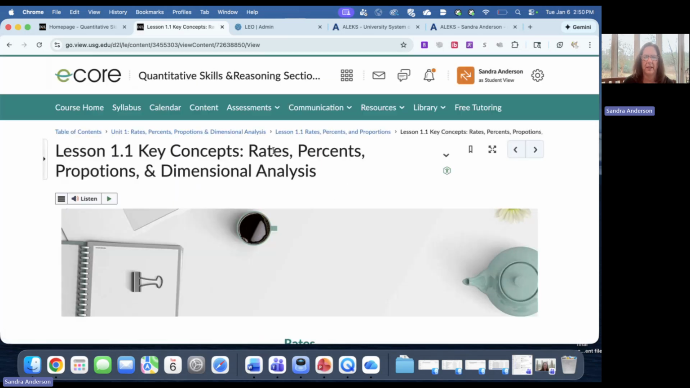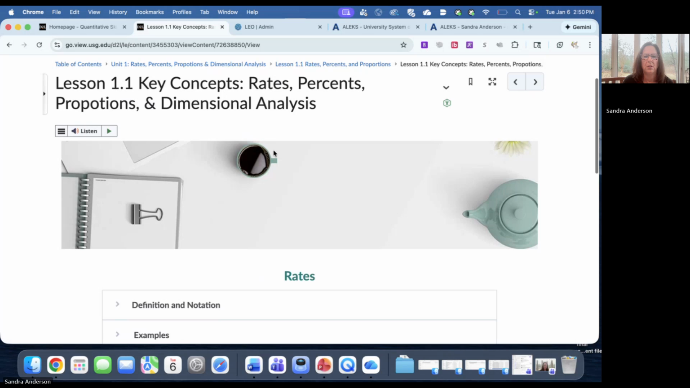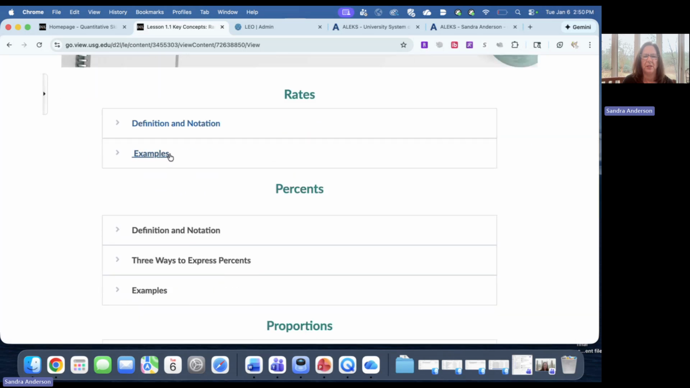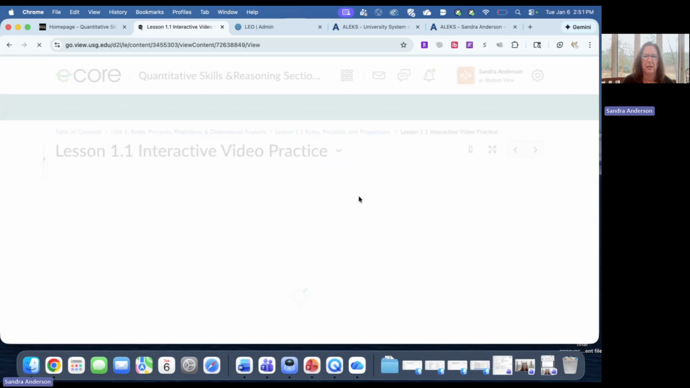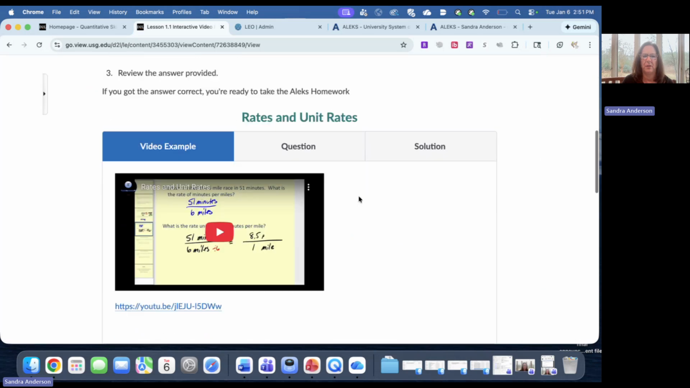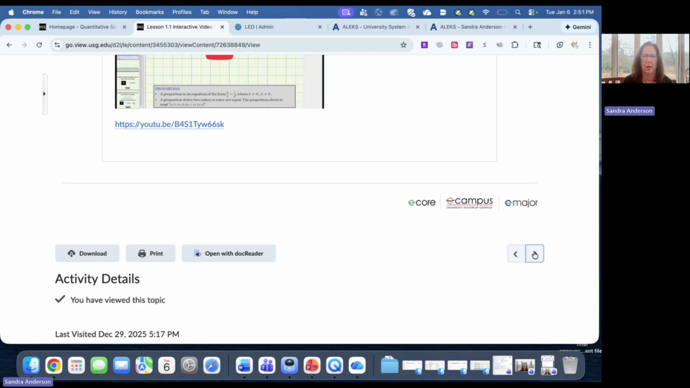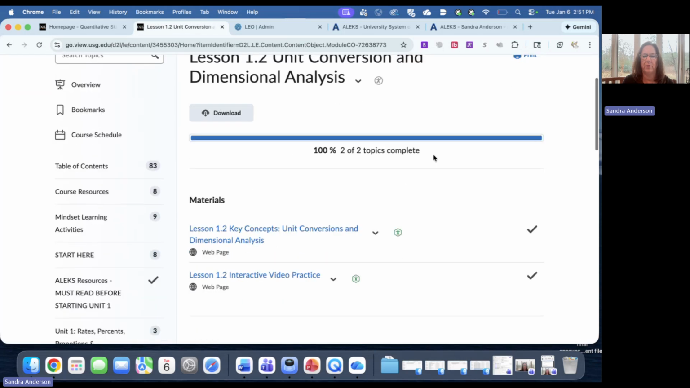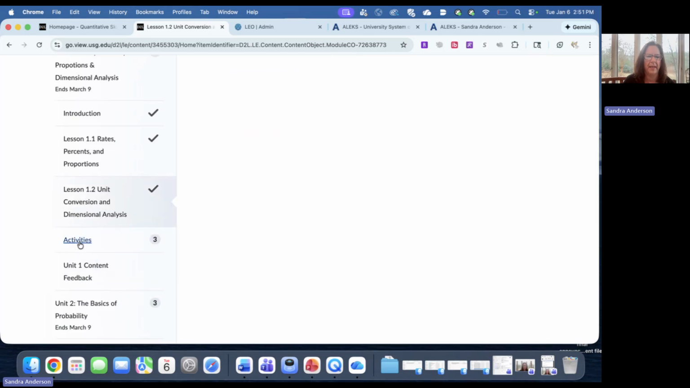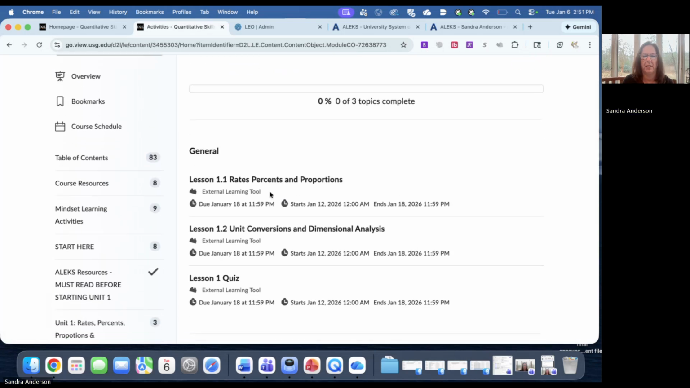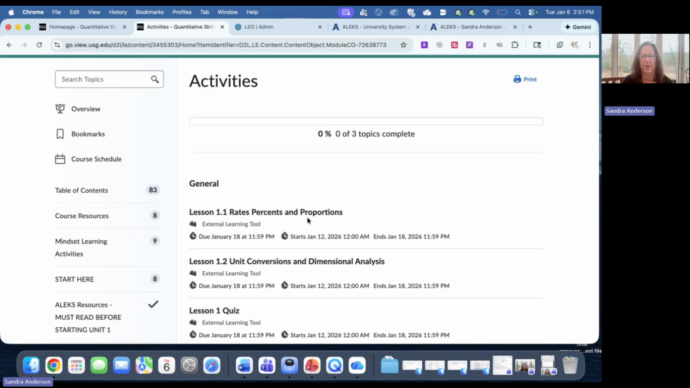Like I go into 1.1, the key concepts, and you'll see definitions, notations, and examples. And as you go through that, when you're finished with that, then you have some interactive practice problems from within our course. And then when you're completed with that, it will take you to the activities to complete in ALEKS, and you'll be able to click from here. But since it doesn't start till January 12th, since the course doesn't start yet, you don't see anything there.